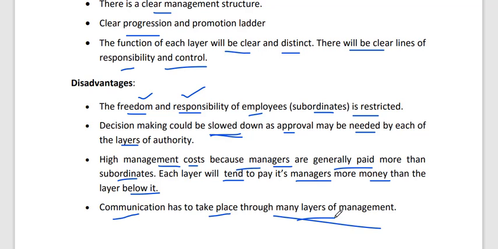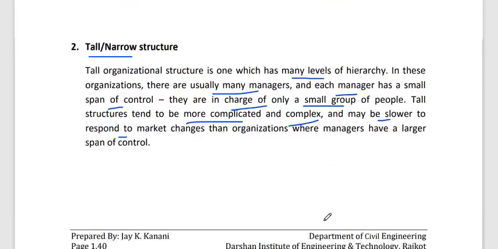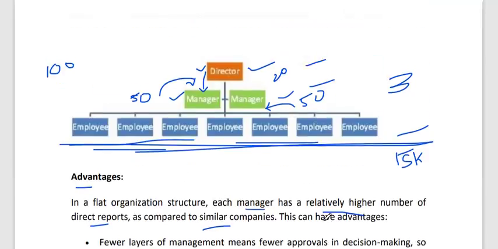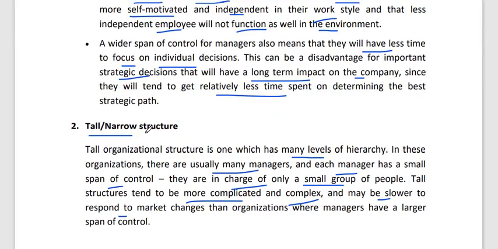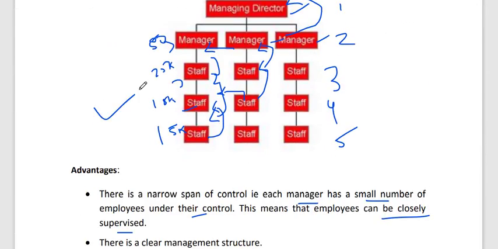So these are the types of span of control. There are only two types: flat and wide structure, and tall and narrow structure. Flat and wide structure like this, and tall or narrow structure like this.